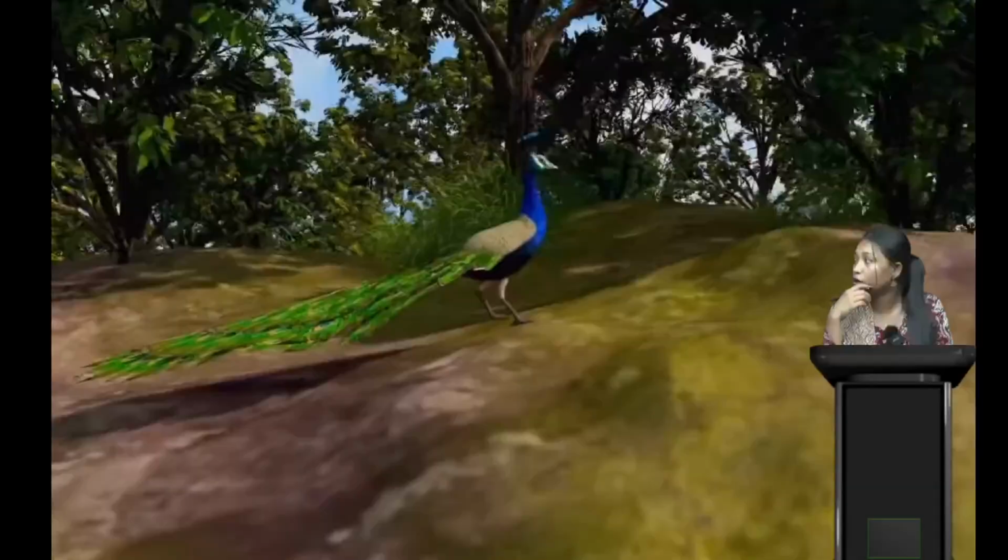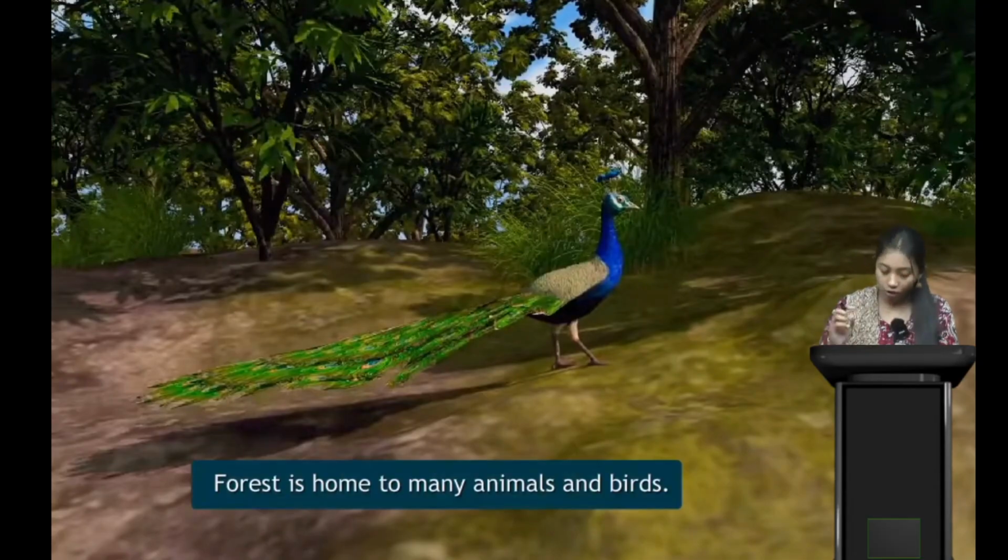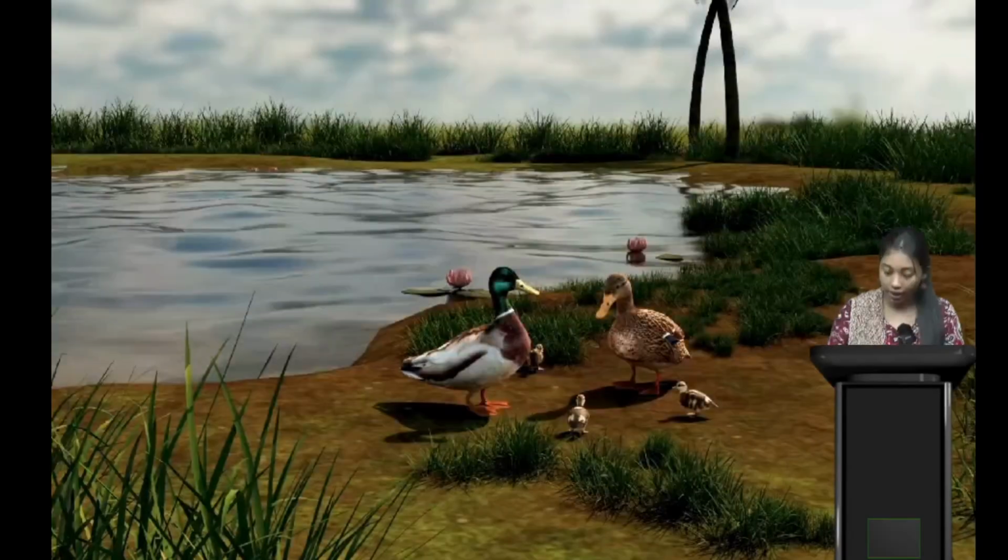Okay, here we can see a very beautiful peacock, and we know that the peacock is our national bird, isn't it? Okay, so after all of these things, here we can conclude that forest is home to many animals and birds. Since we have seen lots of different kinds of animals and birds, we can conclude that forest is home to many animals and birds.